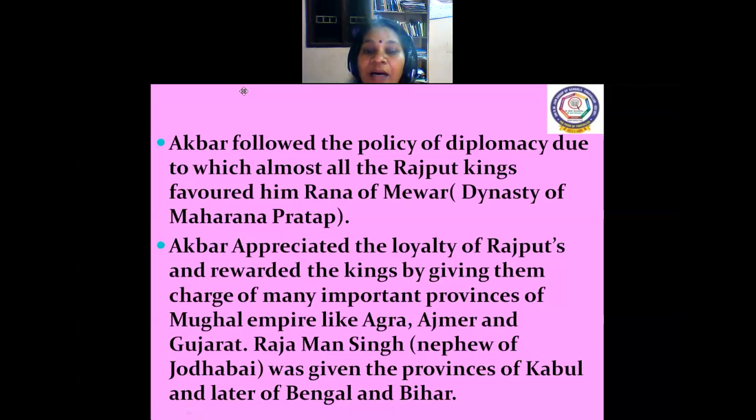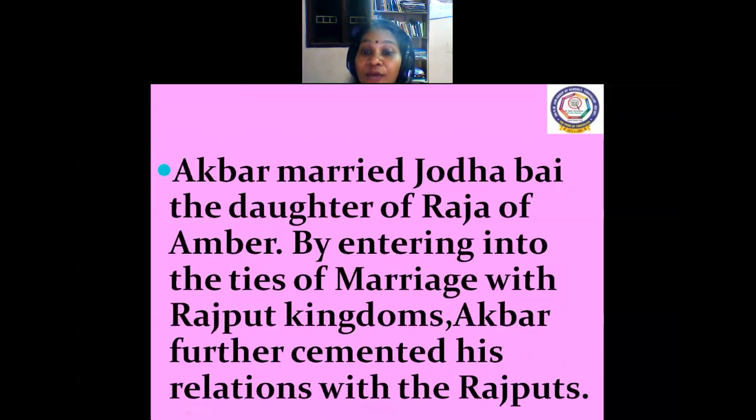Mughal Empire provinces like Agra, Ajmer, Gujarat, and Raja Mansingh was given the provinces of Kabul and later of Bengal and Bihar. Akbar married Jodhabai. See, he married an Indian woman, the daughter of Raja Bharmal, entering into the ties of marriage with the Rajputs. See, actually Akbar was a Muslim, but he married a Hindu girl. Akbar further cemented his relationships with the Rajputs.